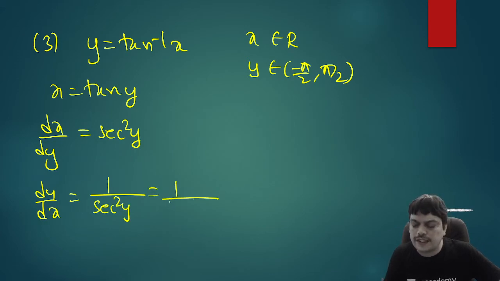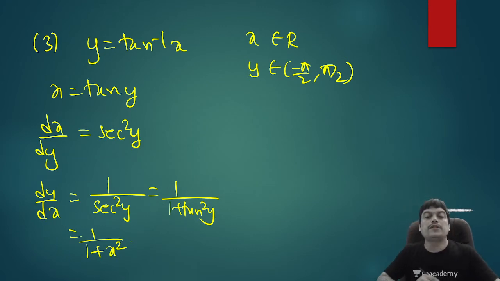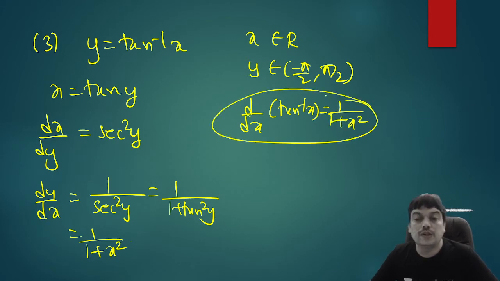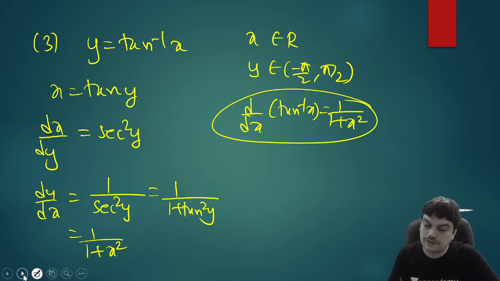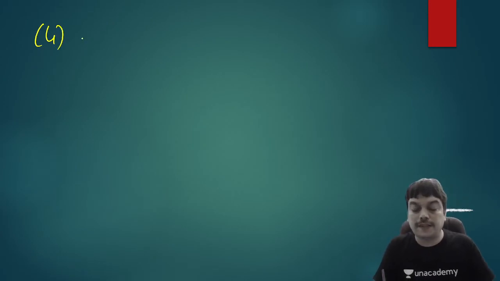There is no square root here. You'll get directly 1 plus tan square y. So that is 1 by 1 plus x square. Because of the square, there is no square root and all. We are getting a direct answer without using the interval itself. So for tan inverse function, the derivative d by dx of tan inverse x is 1 by 1 plus x square. Now let us find out the derivative for cot inverse x in the same manner.